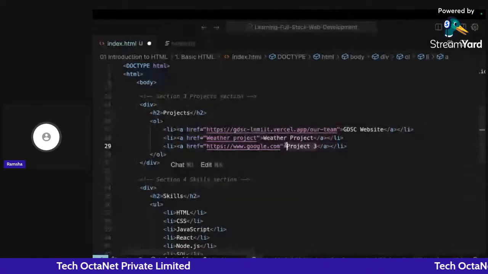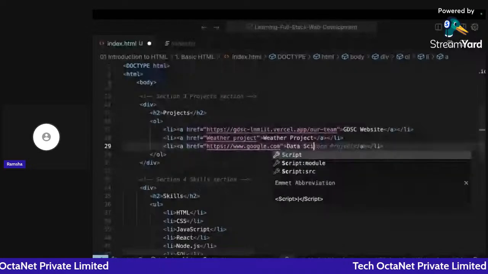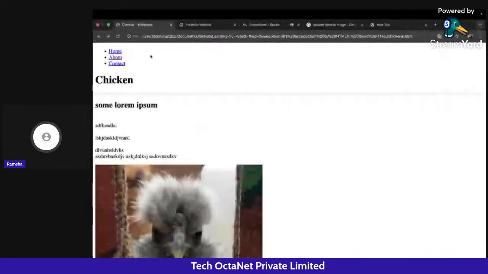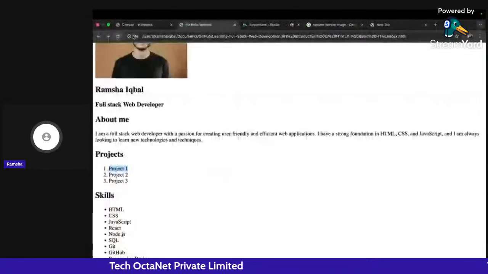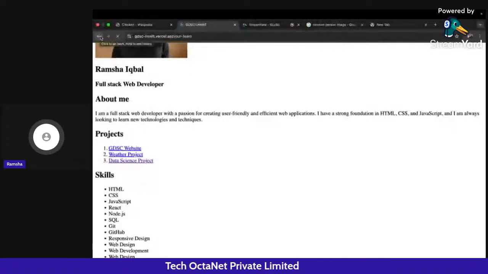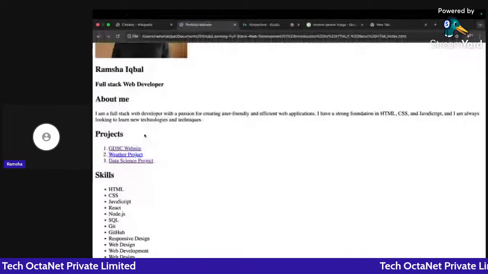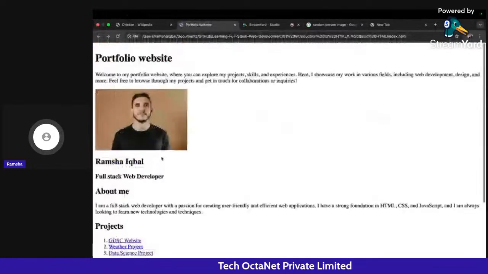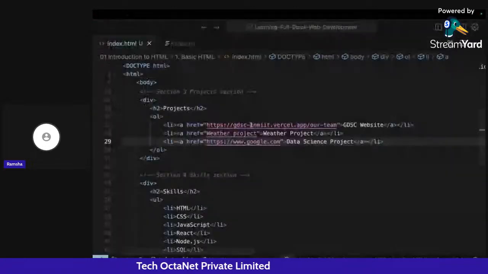You can write some data science projects here also, it's just an example. Now, if I click on refresh, you can see I have these projects here. I can redirect to these projects also. You see, I am getting redirected to the GDSC website, and similarly for the weather project and the data science project. So I have also completed the project section here.